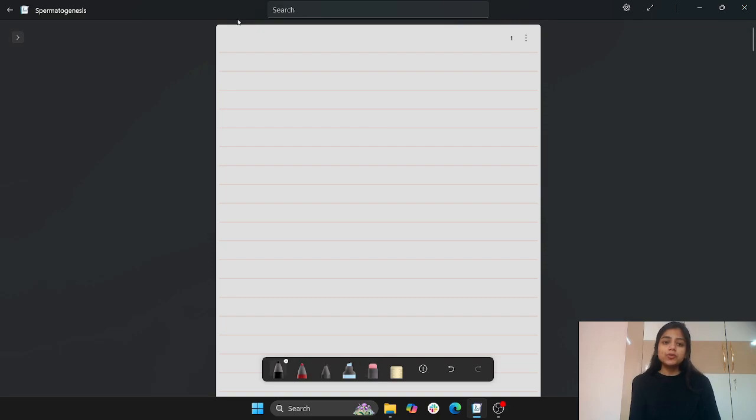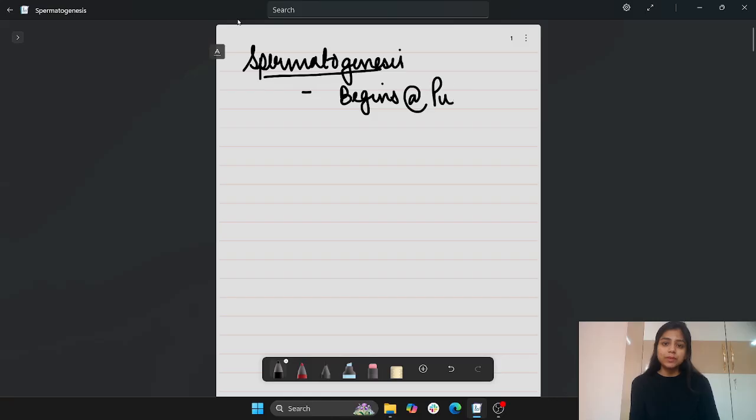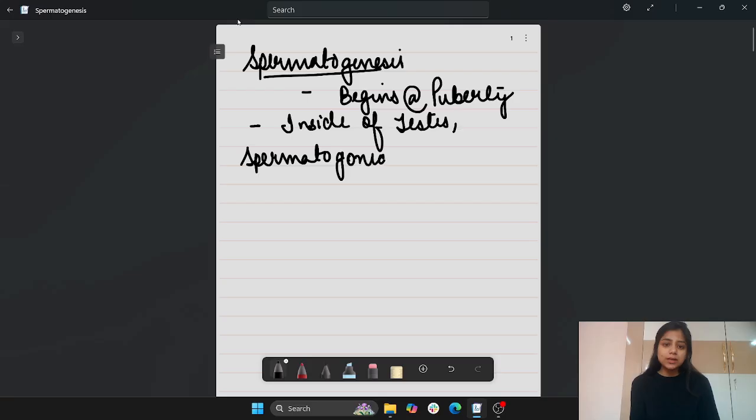Whenever we are talking of the process of spermatogenesis, we need to know two important things. Number one, it begins at puberty. And number two, inside of the testis, there are some cells which are called spermatogonia. Spermatogonia are basically immature male germ cells.